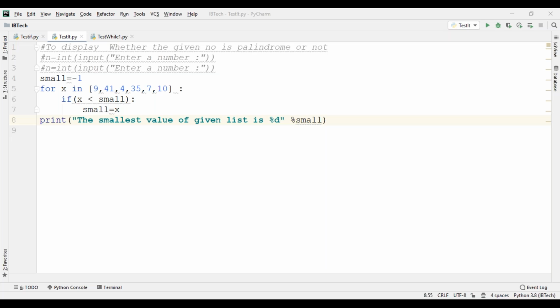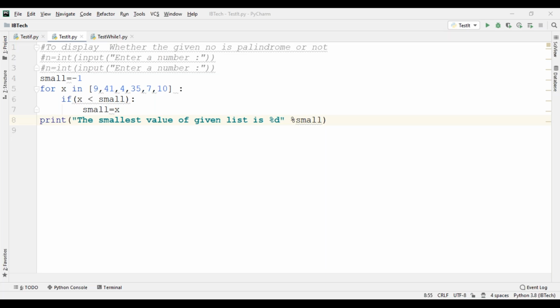Five types. What are they? Numbers, strings, list, tuple, dictionary. Don't miss the order, please.